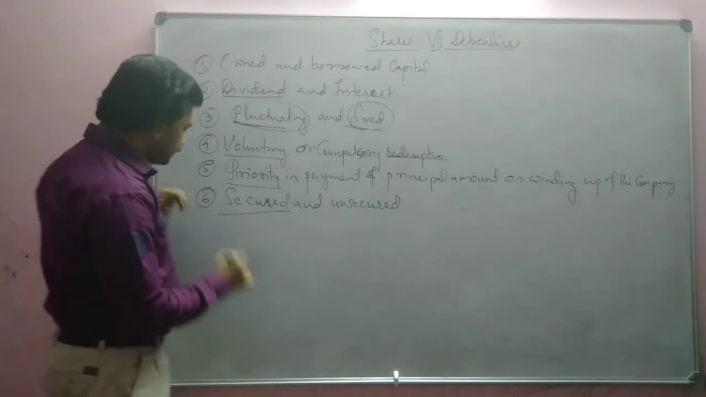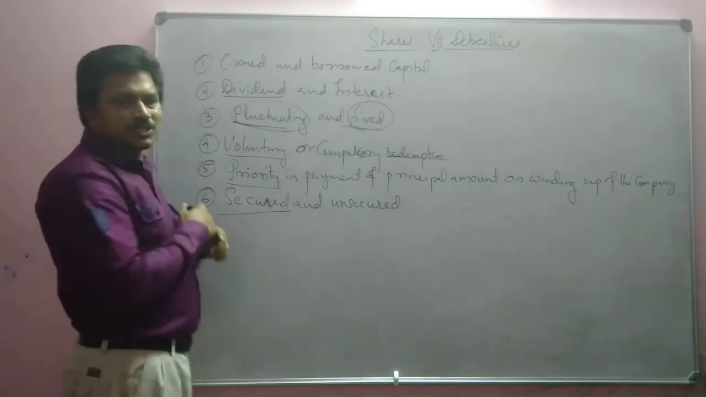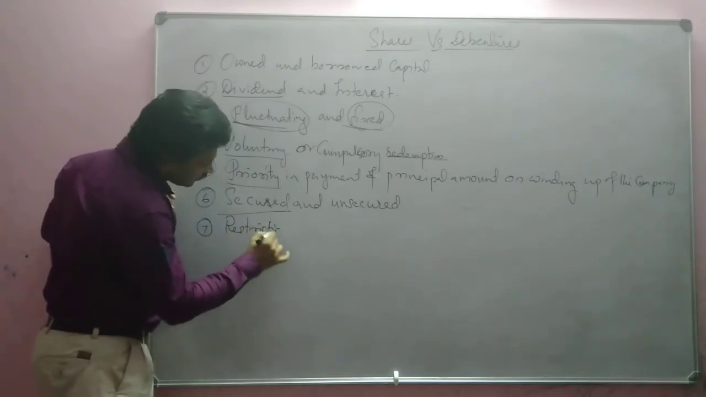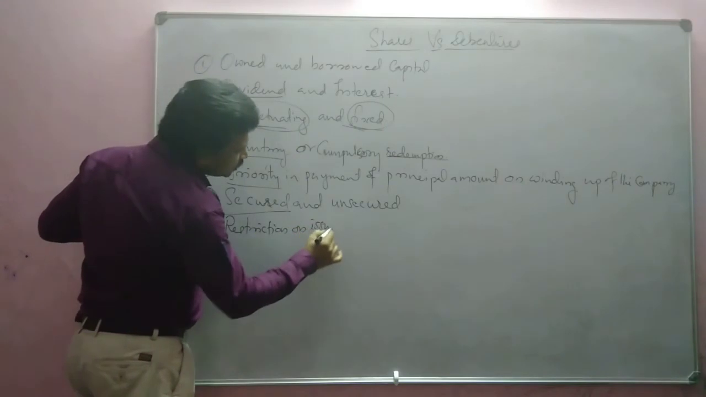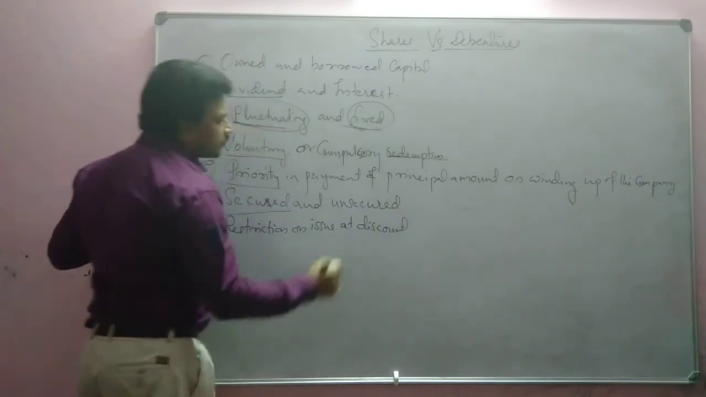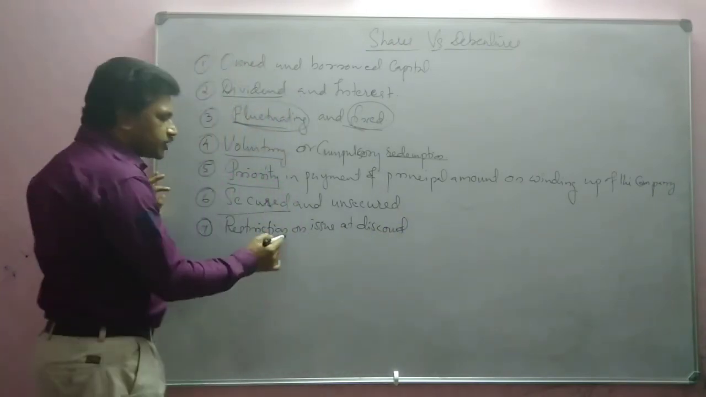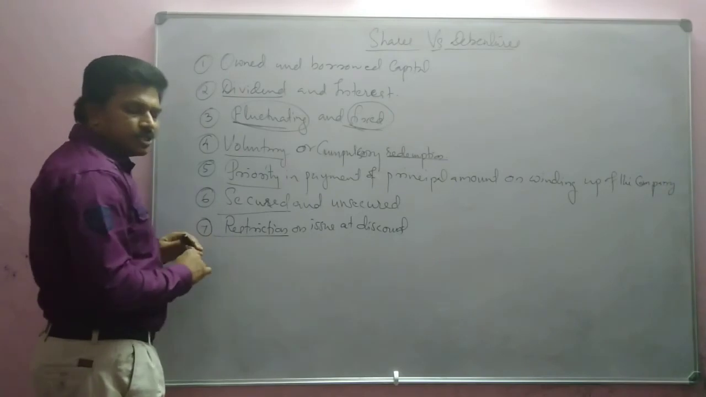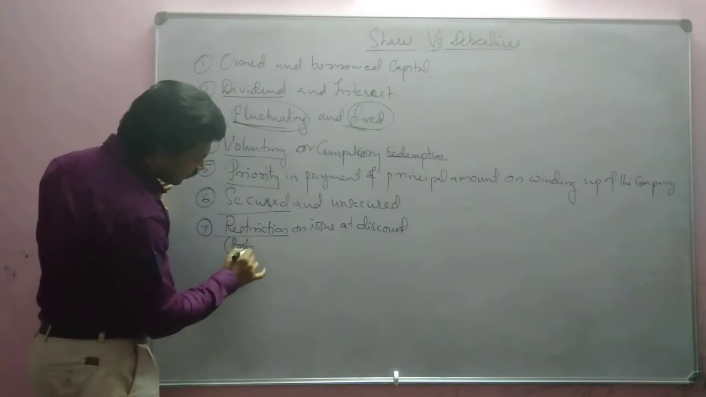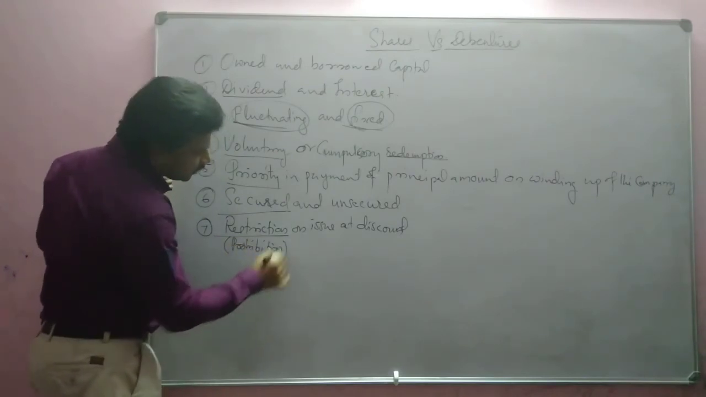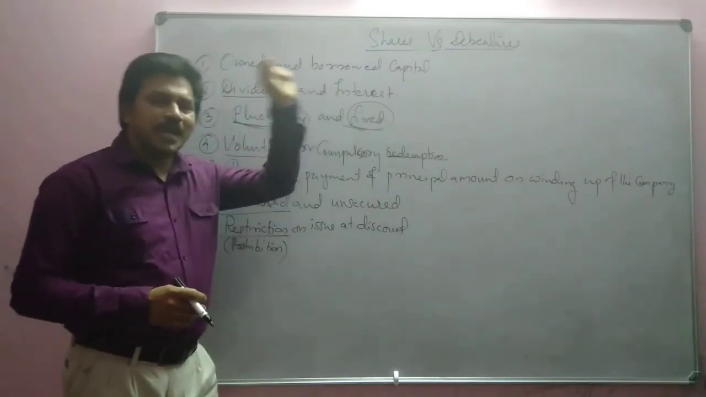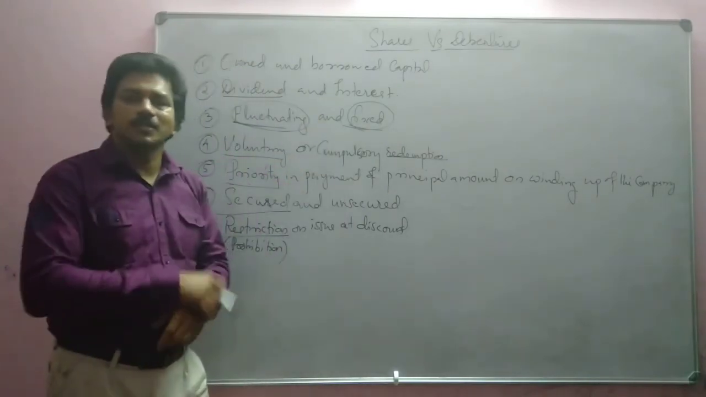Okay. The next, seventh one, we can say that restriction on issue at discount, or we can say prohibition on issue at a discount. Prohibition on issue at a discount. See, out of these, one can be issued at a discount and another one cannot be issued at a discount.